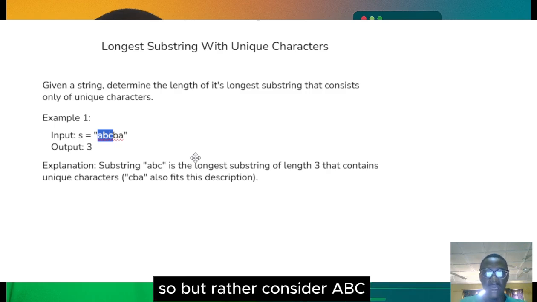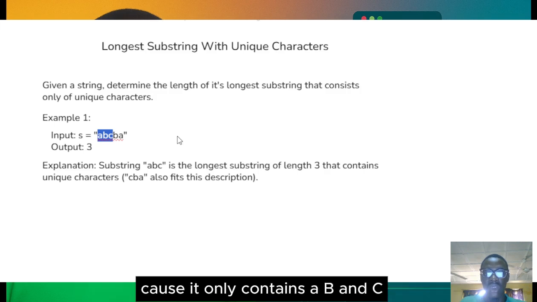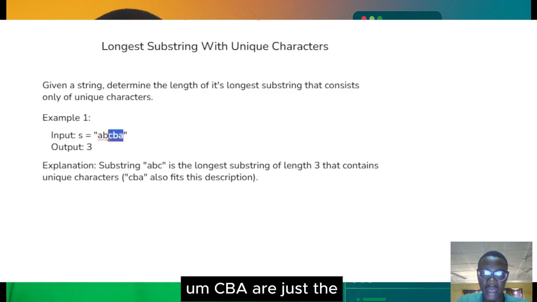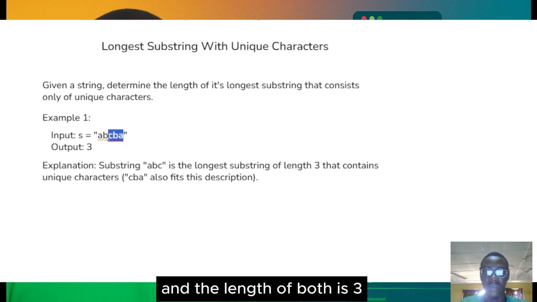But rather consider ABC. ABC is still a valid substring containing unique characters because it only contains A, B, and C, and that's why the output is 3. So far ABC and CBA are just the two substrings of S that contain unique characters, and the length of both is 3.